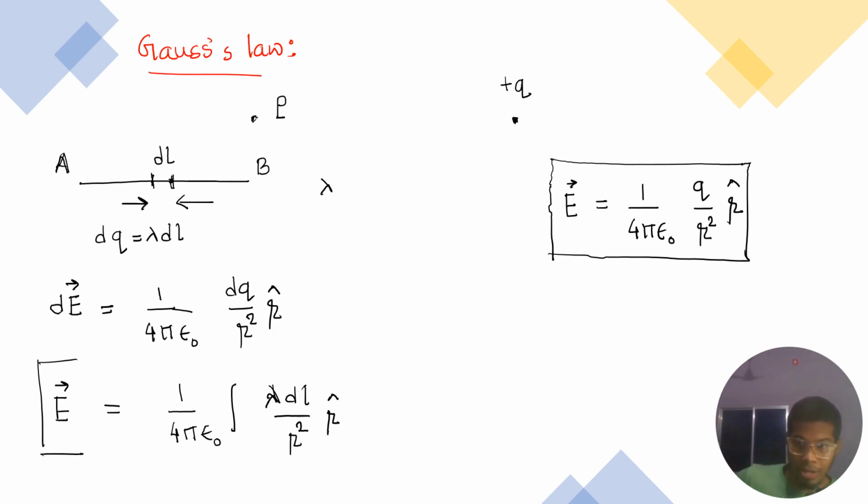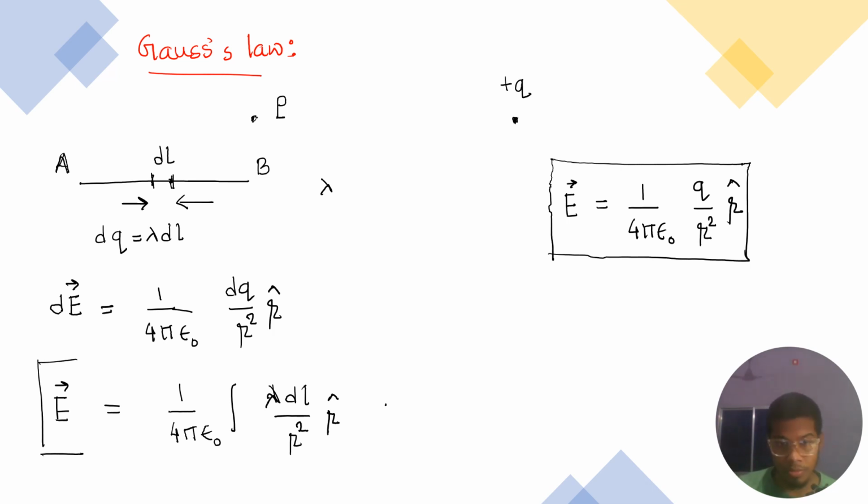Now imagine if this integral becomes very complicated. The more you see, the more you will realize how complicated this integral can become, and it will be a really hectic process to calculate and compute. So to avoid complications and a lot of gigantic mathematical terms, we have introduced Gauss's law.